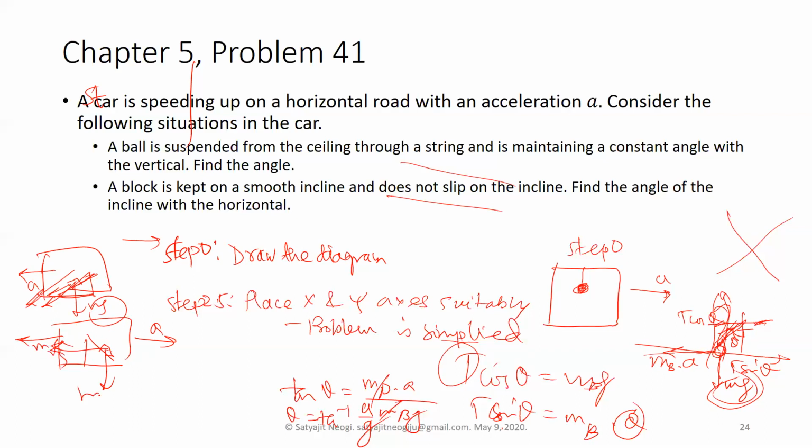So if the ball was like this, then this is mg, the applied force, and this is the pseudo force m_b a. If you don't want to hear about this solving part, you can move on from this section and solve it by yourself. These are all the forces acting, with no friction. Now we have to solve the problem along this direction. So that there is no movement in this direction, the forces have to be balanced, so we keep the x-axis here and y-axis here, and resolve along these.